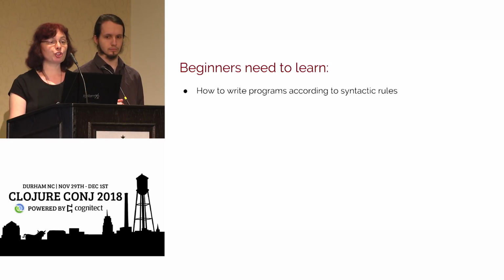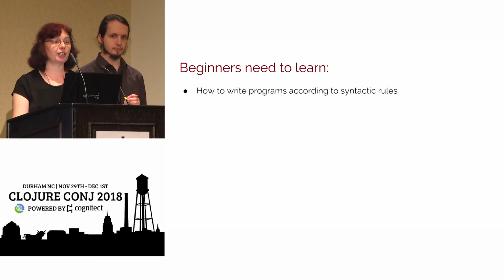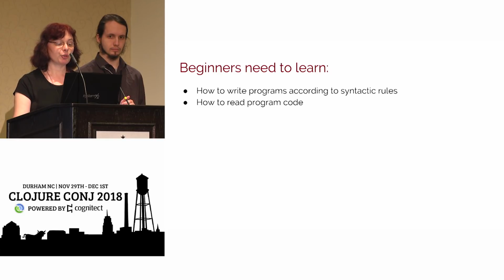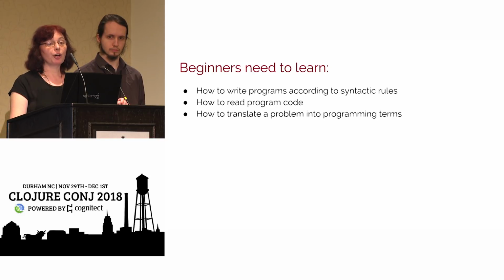They need to learn to write programs according to some syntax rules, which would mean that they know where to put parentheses and how to put parentheses sometimes in a little different places for different functions or different macros. They need to learn how to read program code.